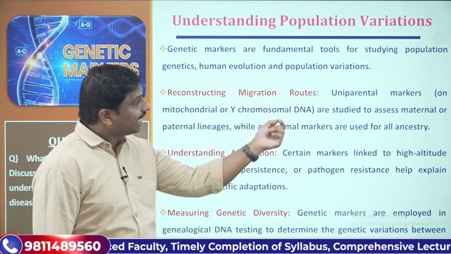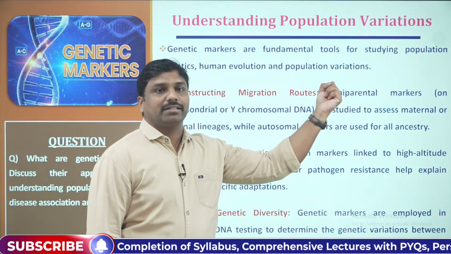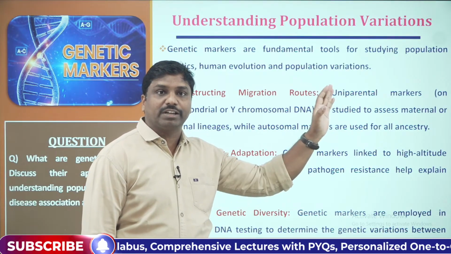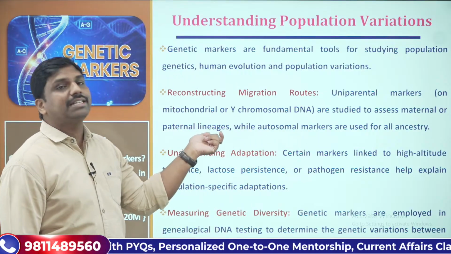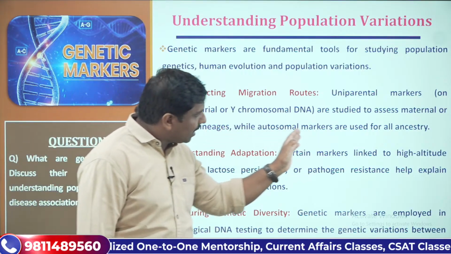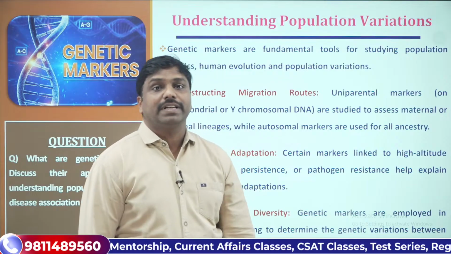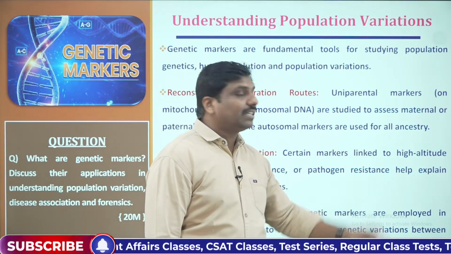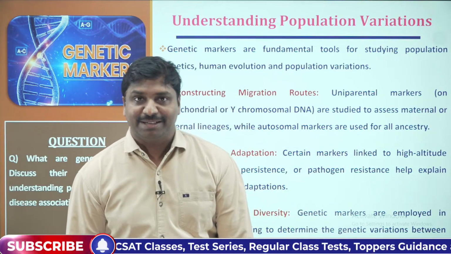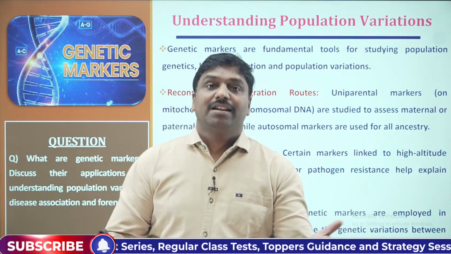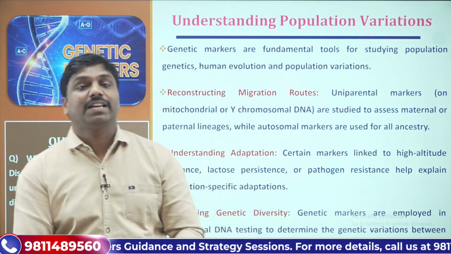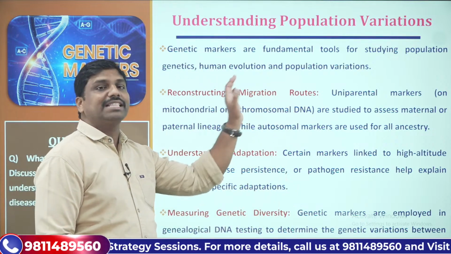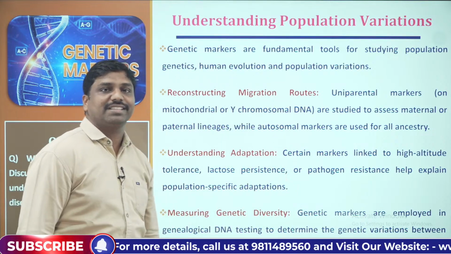Uniparental markers like mitochondrial DNA or Y chromosomal lines are studied to assess maternal or paternal lineages, while autosomal markers help to understand the complete ancestry. That's how we study ancestral patterns, which further helps us understand the migration patterns of the population.